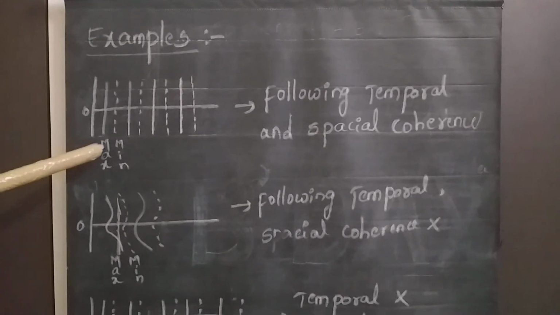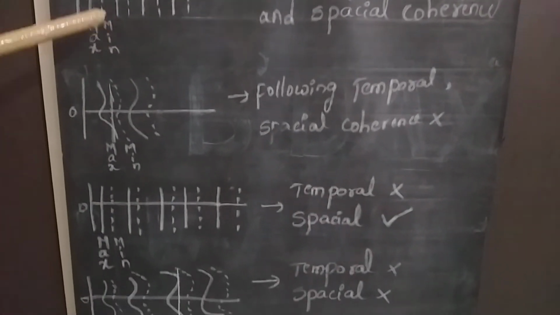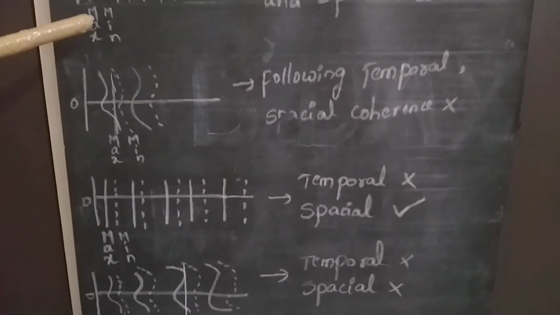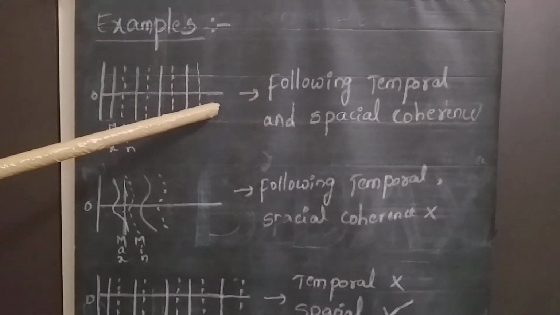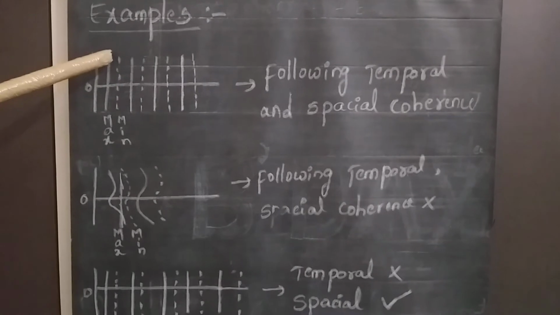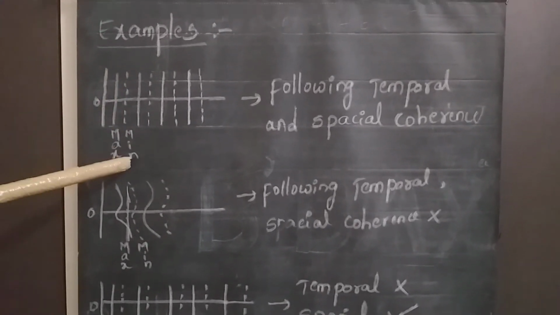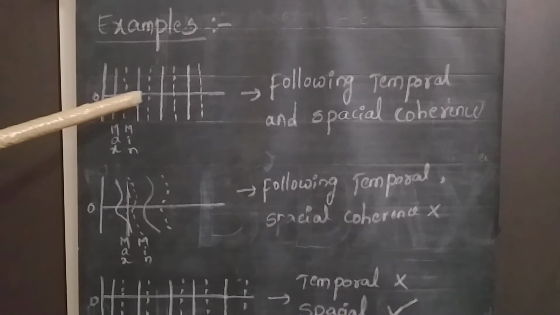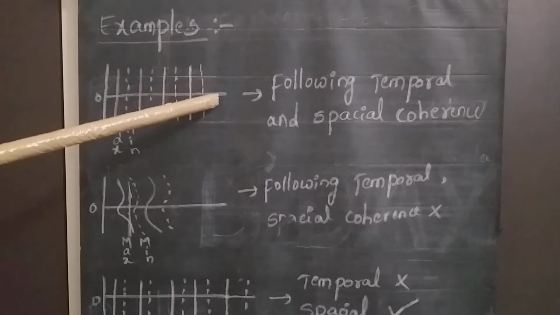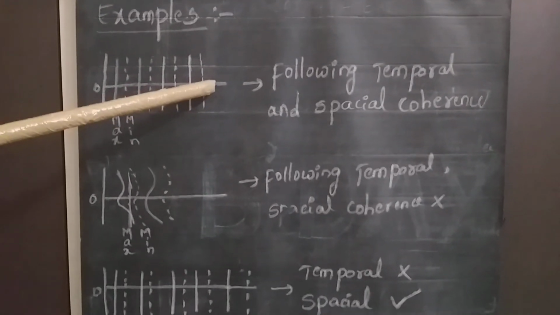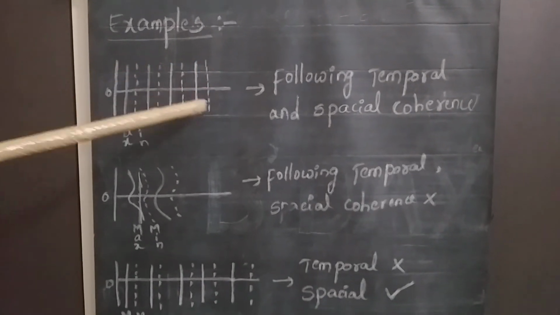Here I am showing four different diagrams to understand the property of spatial coherence as well as temporal coherence. If you see here, this is the representation of one wave propagation. Here, the maximas are represented with vertical continuous lines and minimas are represented with dotted lines. If you are seeing like that, at the end point, let us suppose I am considering this is the end point. At this end point, I want to take out the wave from this place.